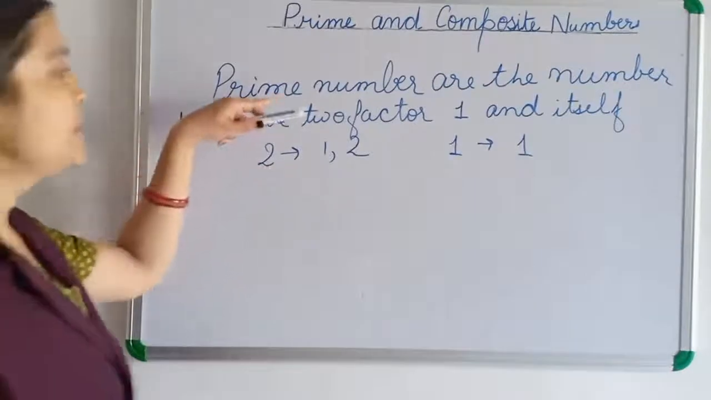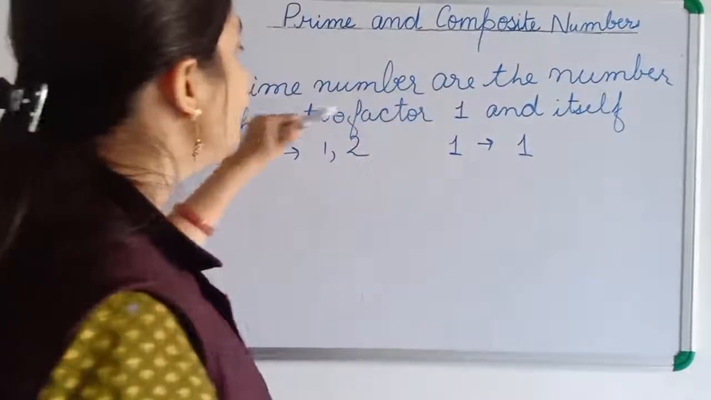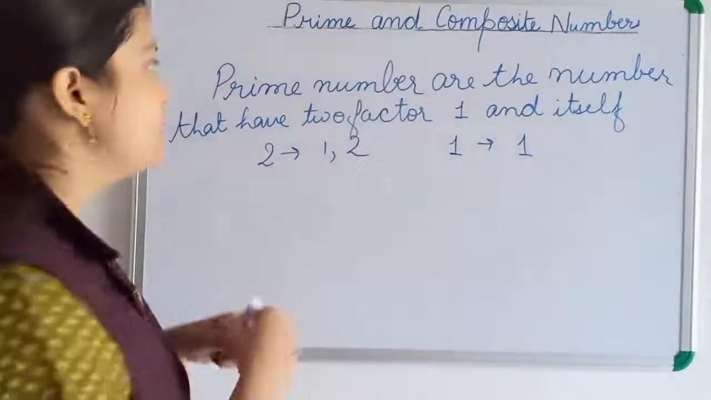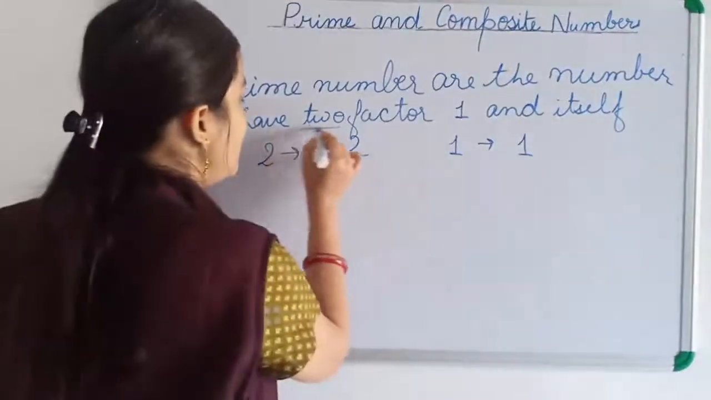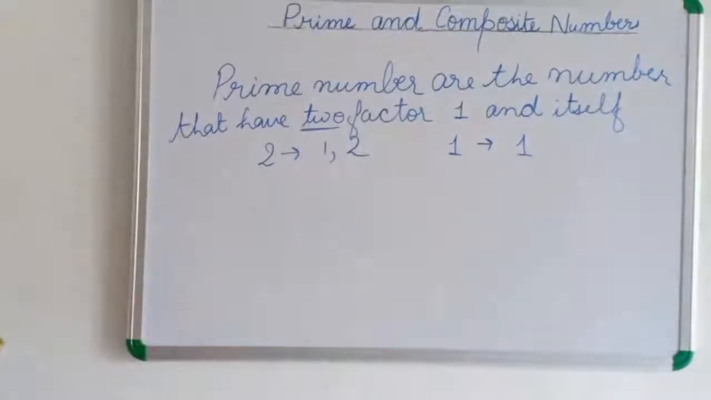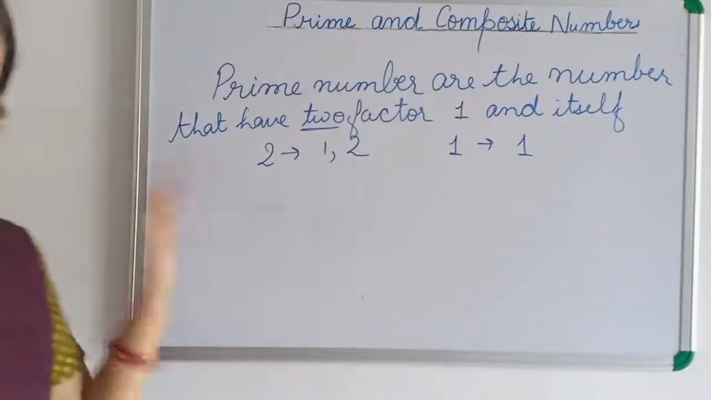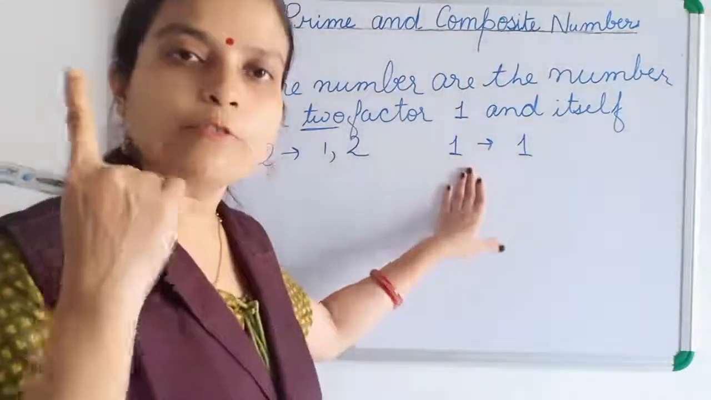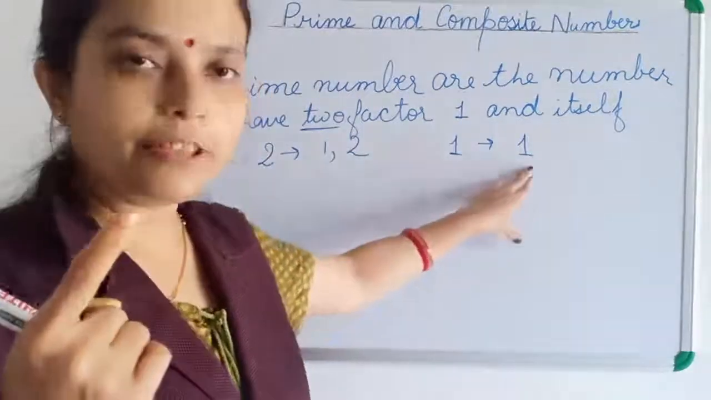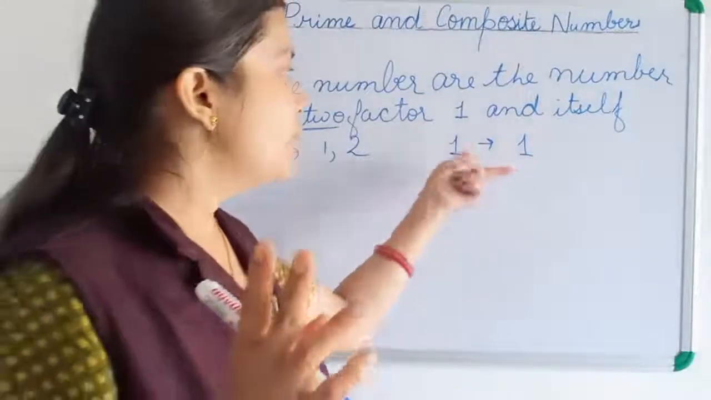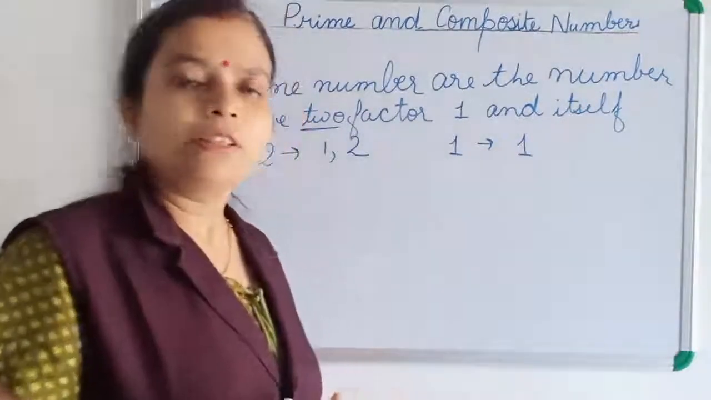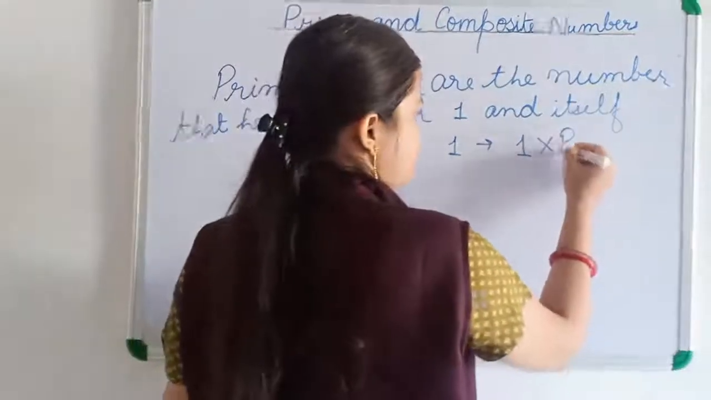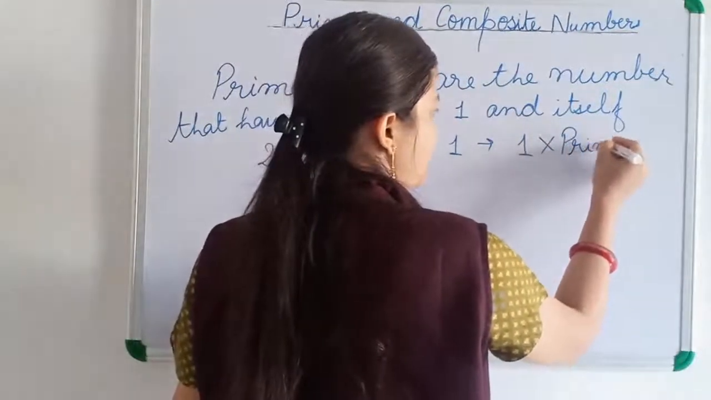So prime numbers are the numbers that have 2 factors, 1 and itself. They are having 2 factors. Please note it down. They have only 2 factors, not more than that, but not less than that either. And you can see 1 has only 1 factor. Does 1 have 2 factors? No. So 1 has only 1 factor. So 1 is not a prime number. Not a prime number, okay?